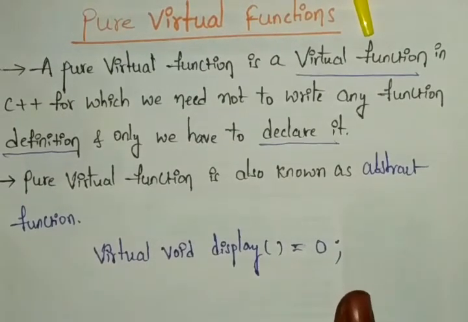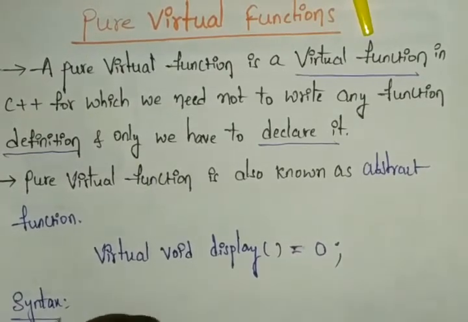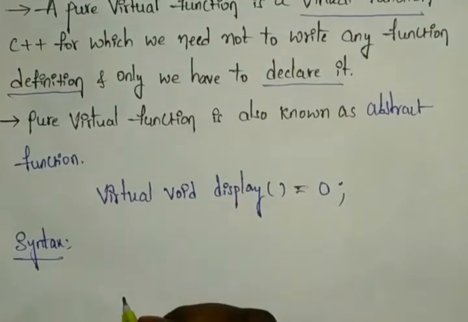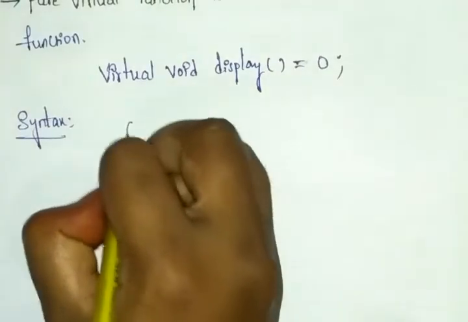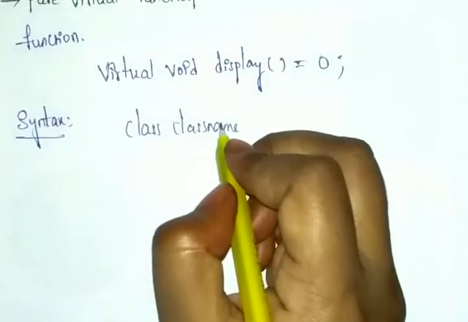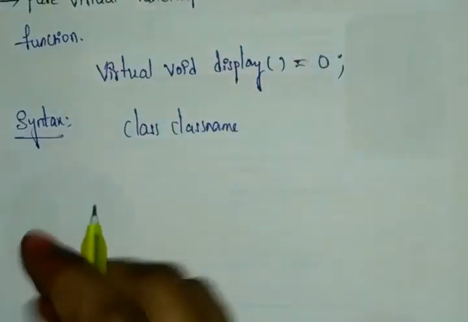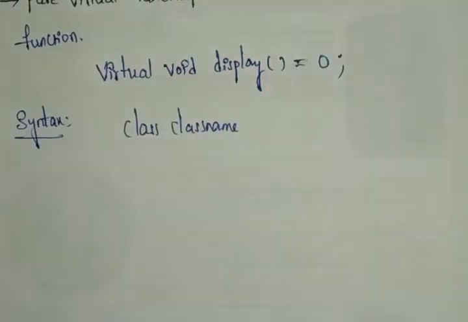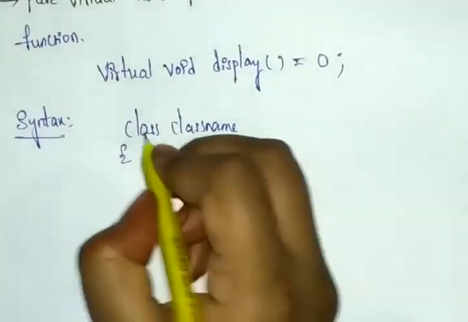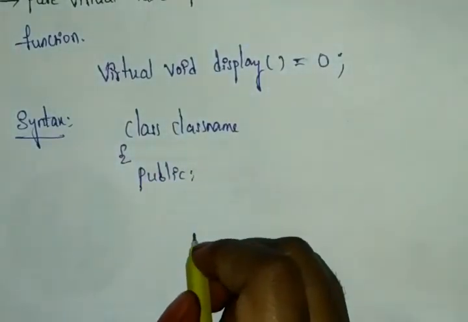So let's see the syntax to define pure virtual functions. First we need to define the class and the class name. Here it denotes the base class of the C++ virtual function. After that, open the class. In that you can define the access controls, like public or another access specifier.